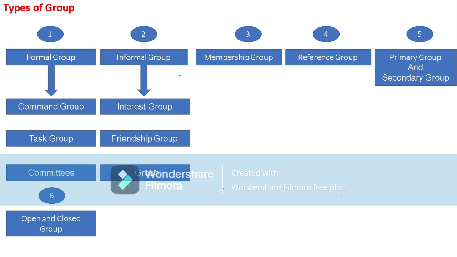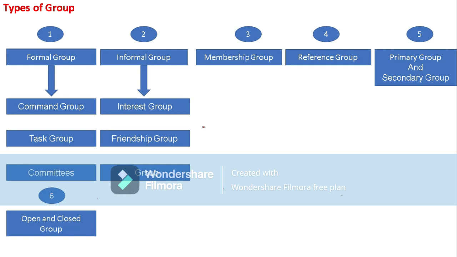They are often temporary here. Because whenever there are any differences between the attitudes and interests of the individuals, they will come out of the group. Therefore a group may be temporary, or they are often temporary. And they are not indicated on the organizational chart like formal groups. As it is an informal group, it is not shown on the organizational chart. So these are the features of informal groups.